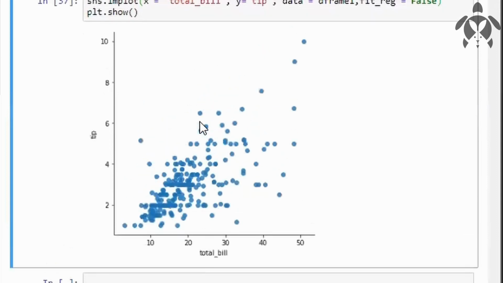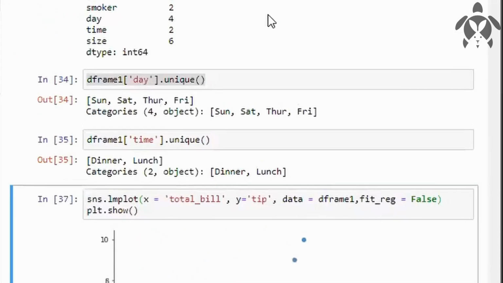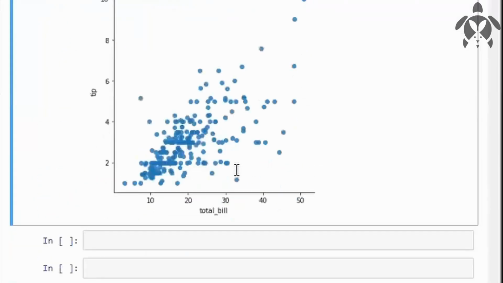So this is an lmplot, and in this lmplot, the x-axis represents my total bill, and the y-axis represents my tip. So this is how I have given the x-axis and y-axis. Okay, and I have taken data from the data frame. So this is my data, and from this data only I'm plotting this graph.